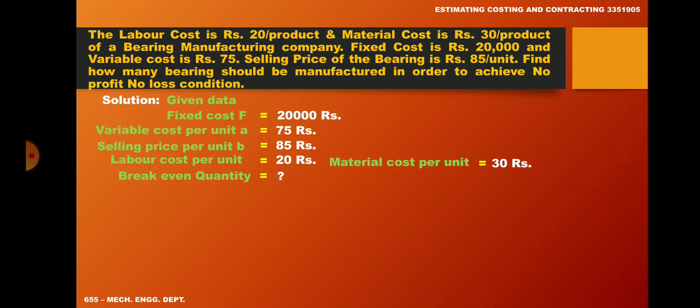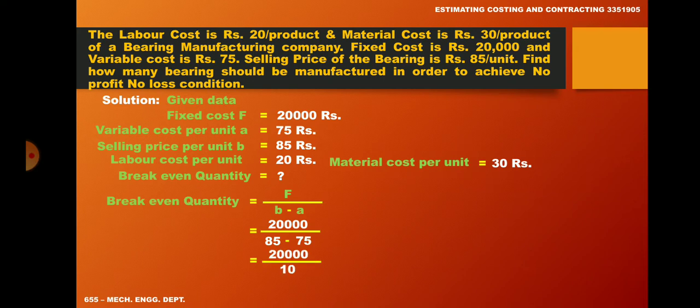So we know the equation of break even quantity is break even quantity equal to F divided by B minus A. What is the value of F? 20,000 divided by 85 minus 75. Therefore 20,000 divided by 10. So break even quantity equal to 2000 unit.